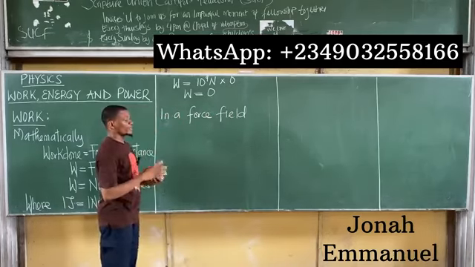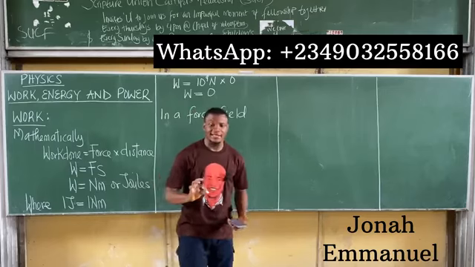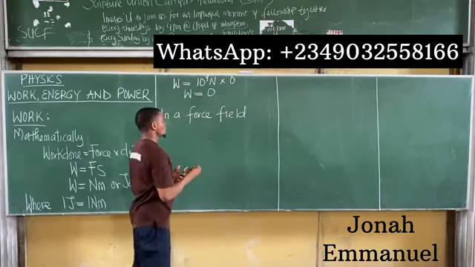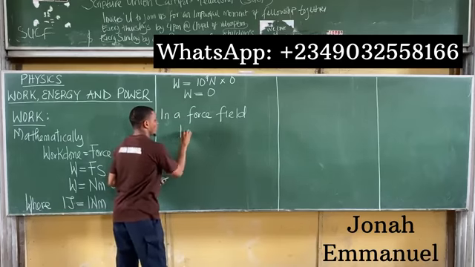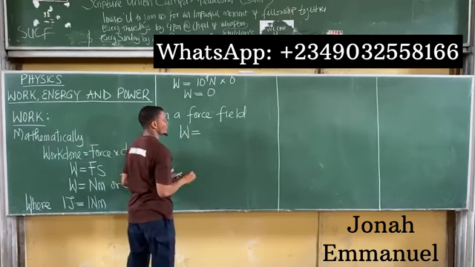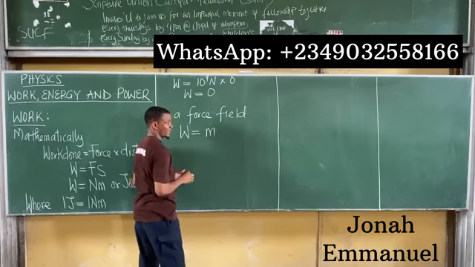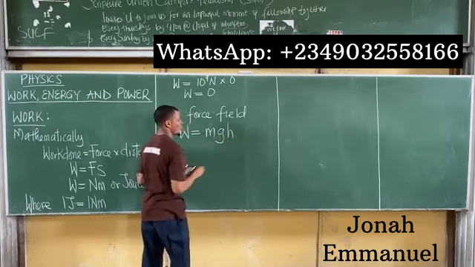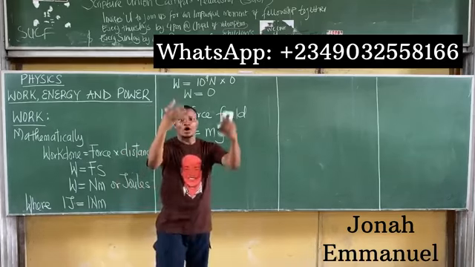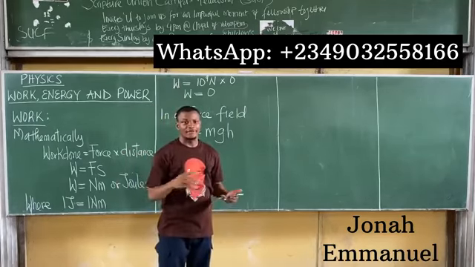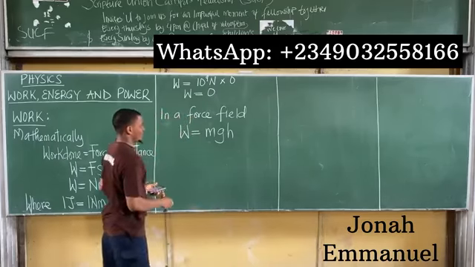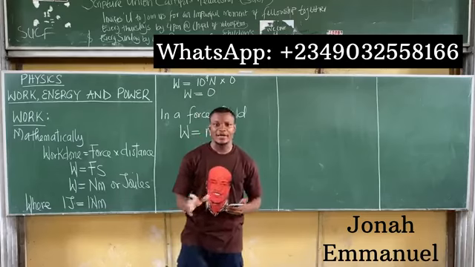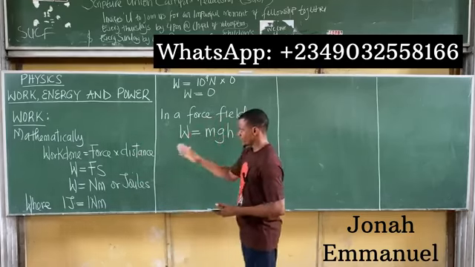All right, so in a force field, here's what to note. When an object is lifted or dropped in a force field, note that the work done, W, is expressed as the product of the mass of the object, acceleration due to gravity, and the height to which the object is either picked up or dropped in a force field. Right? I'll take an example to buttress this point. So let's look at two quick examples to explain these two things, and then we move on.